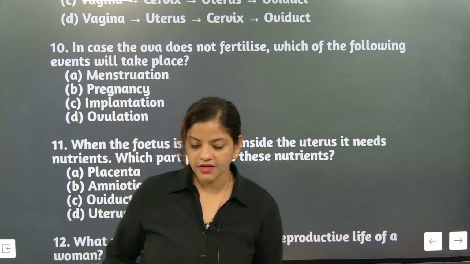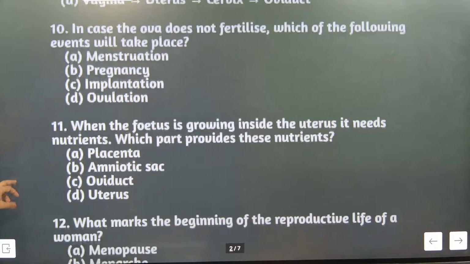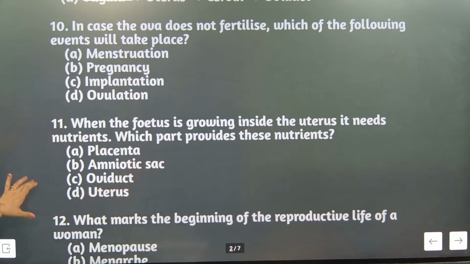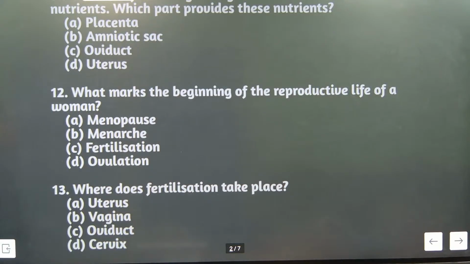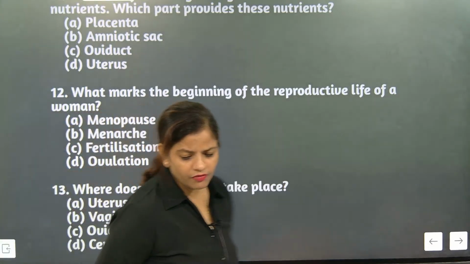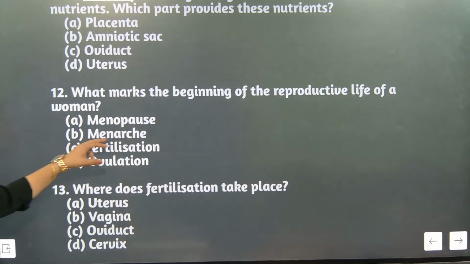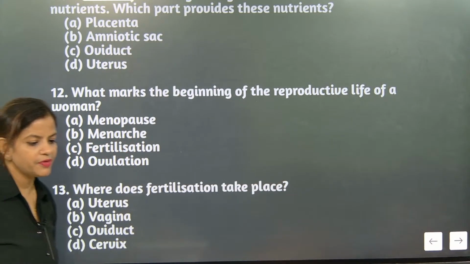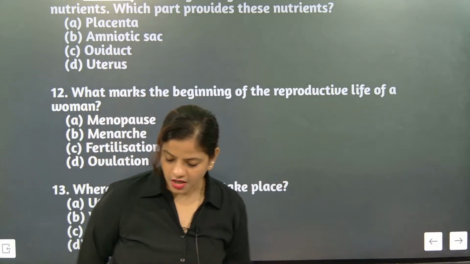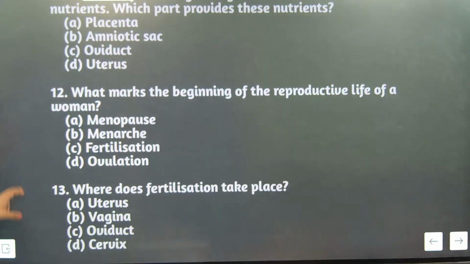So this is exactly the next question we are going to do. So what is the question? What marks the beginning of reproductive life of a woman? Menopause, menarche, fertilization or ovulation? The beginning of reproductive life is called menarche. Understood or not? Yes, menopause is the end, menarche is the beginning.